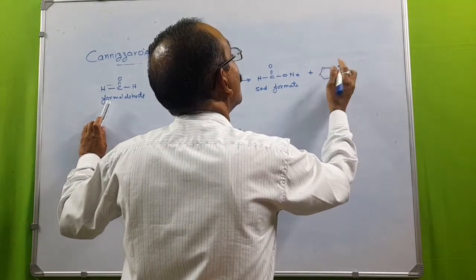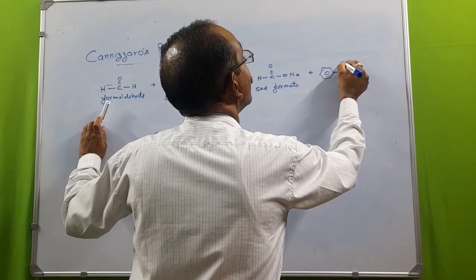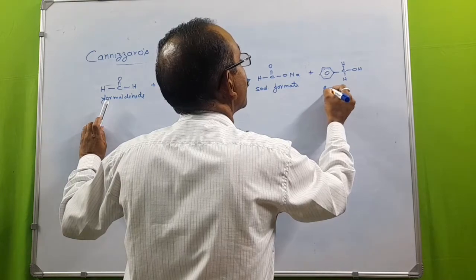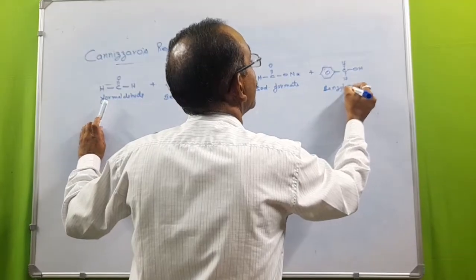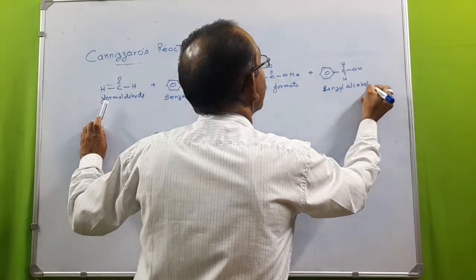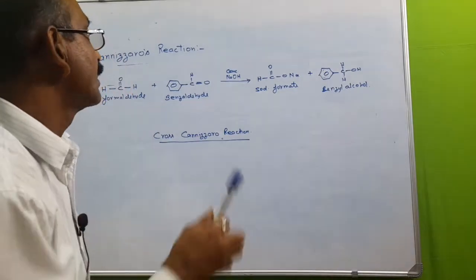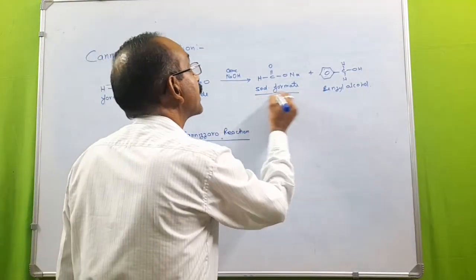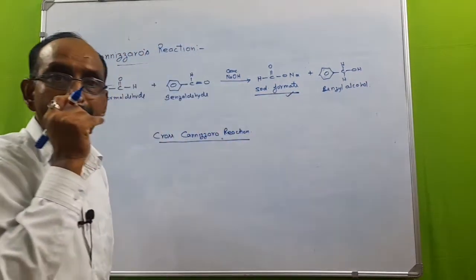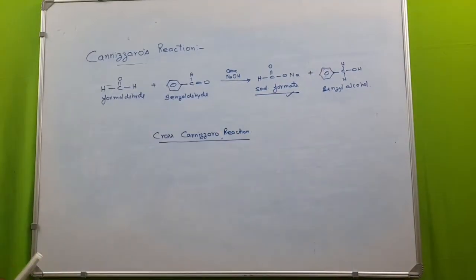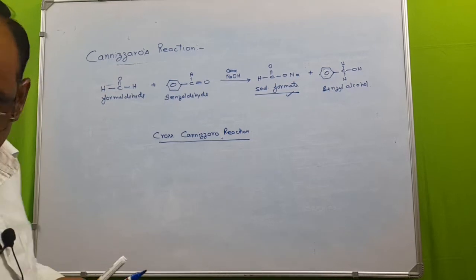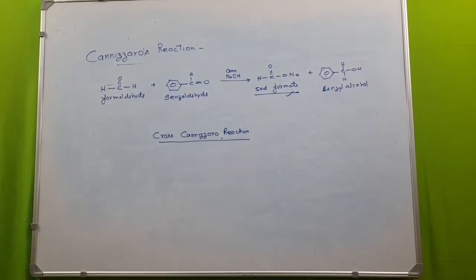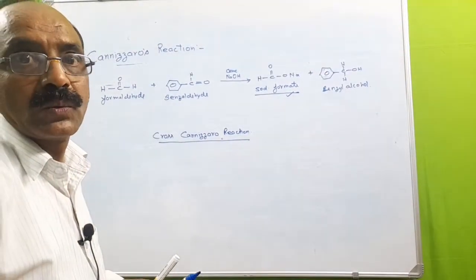So here we will get the other product, benzyl alcohol. Remember this point that whenever one of the aldehydes is formaldehyde, sodium formate is formed exclusively. Moreover, remember one more thing, that the Cannizzaro's reaction may take place within the same molecule also.